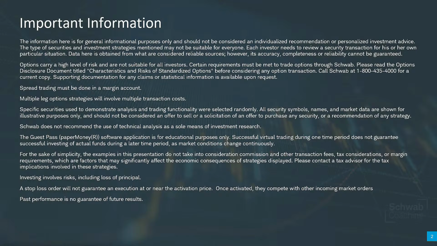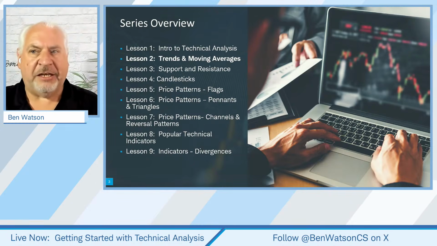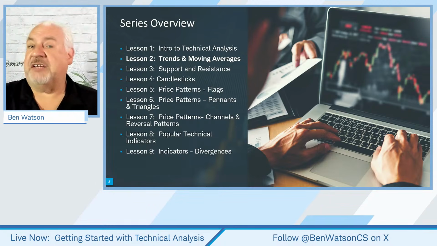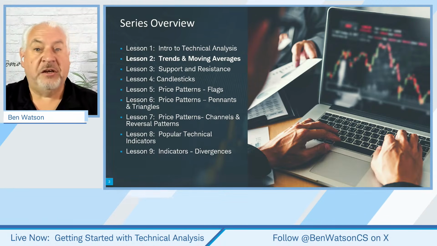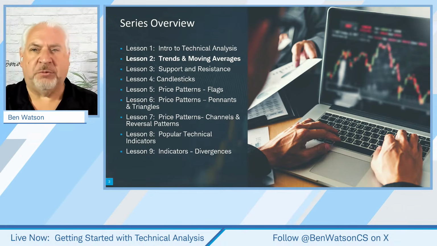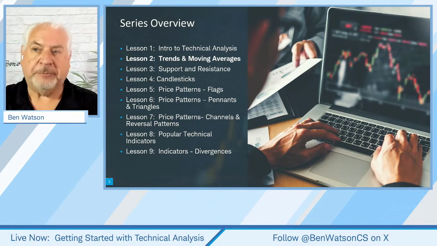Although, when we talk about past performance, we're kind of getting to the heart of what a trend really does mean. So let's talk a little bit about that and look at where we are in this context. Remember, I mentioned that this is number 2 of 9 in our discussion of technical analysis and getting started. This replicates some of the content that you will see in our live workshop, where we talk about technical analysis and option strategies over 2 days.